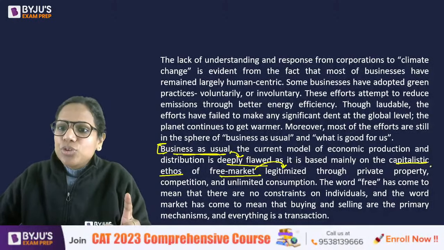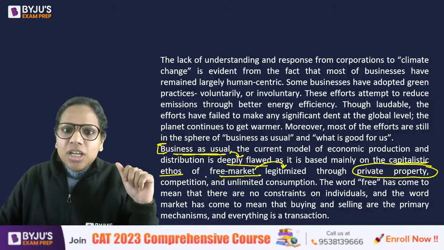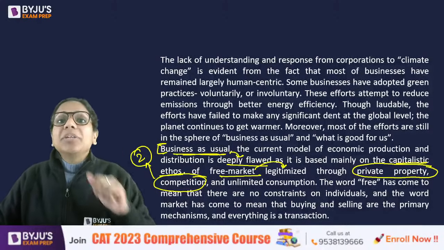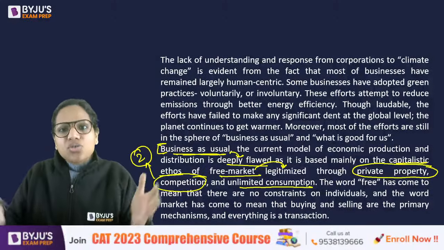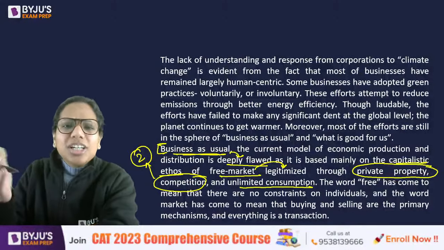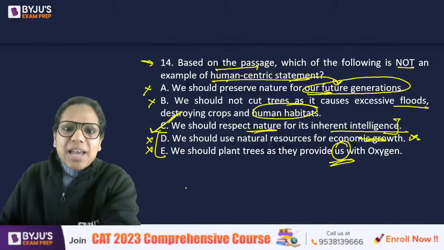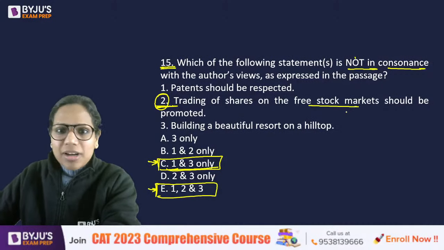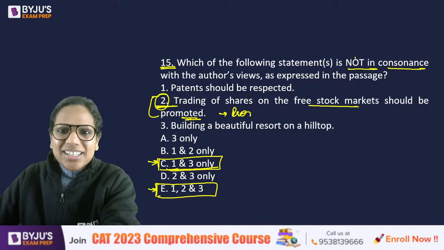How is this free market legitimized? Through private property. So patents, private property. Competition. This is what justifies two as not being in consonance. And unlimited consumption, building a resort on a hilltop, that was what was given. So competition is the idea that is captured in two. Trading of shares on the free stock markets should be promoted. So we are promoting competition this way, right? On the free stock markets.